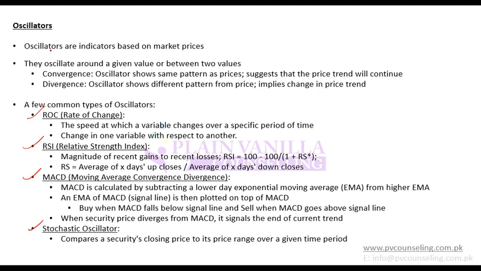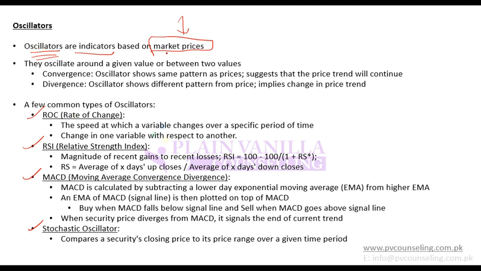Another key point to note is that oscillators are those indicators which are based on market prices. In all of these you are using market price to analyze the future movement, or predict the future movement, or analyze the past movement. So if any indicator uses market price to analyze patterns or movement, that is known as an oscillator.